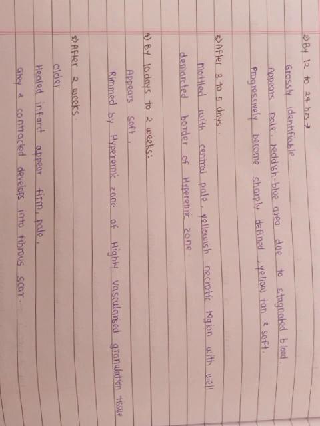2. By 12 to 24 hours, grossly identifiable, appears as a pale reddish blue area due to stagnated blood. Progressively becomes sharply defined, yellow tan and soft. 3. After 3 to 5 days, mottled, with a central pale yellowish necrotic region with a well-demarcated border of hyperemic zone.